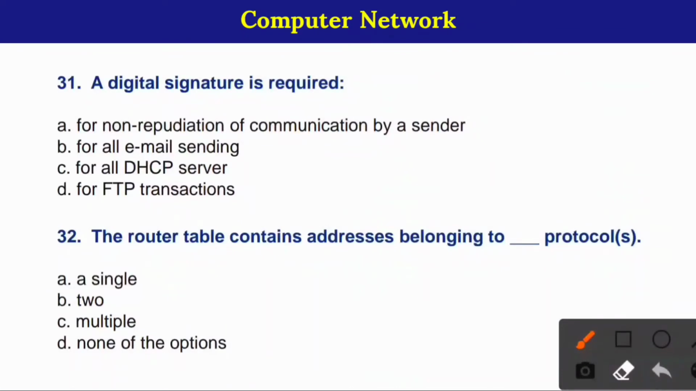31. A digital signature is required. Here correct option is option number A, for non-repudiation of communication by a sender. 32. The router table contains address belonging to blank protocols. Here correct option is option number A, single.